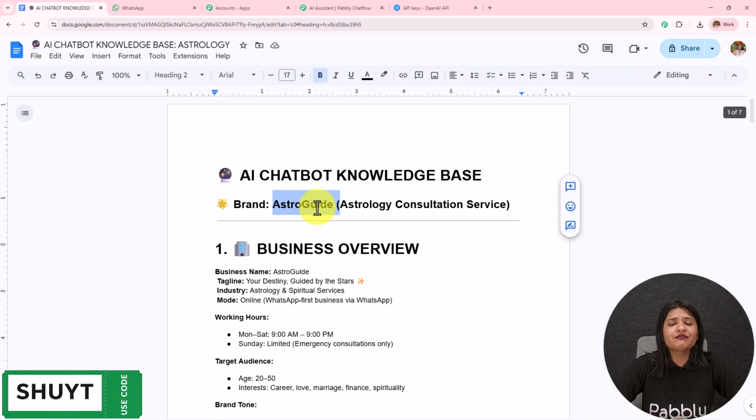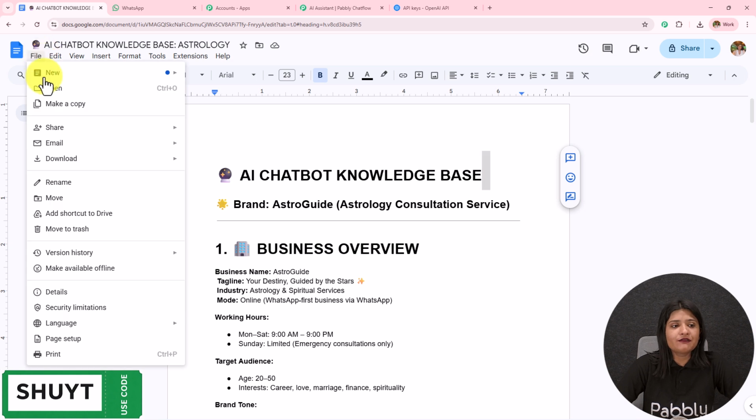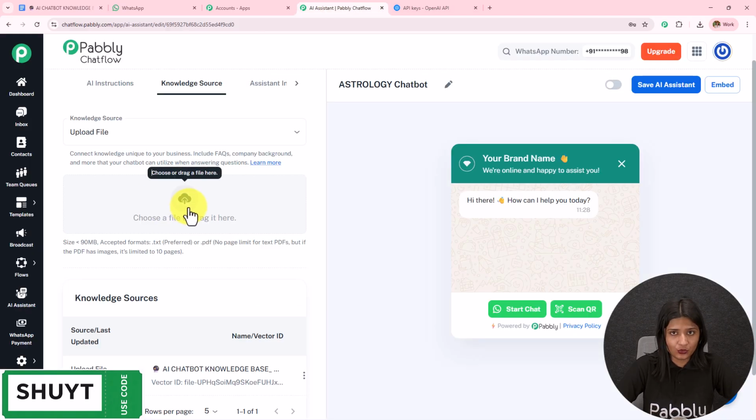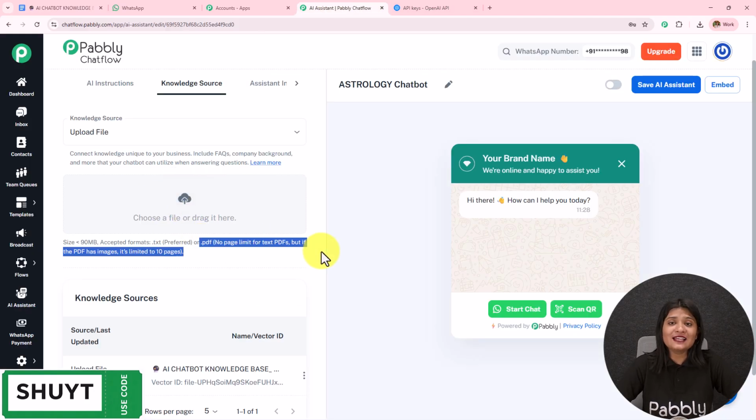So you have to create a very detailed knowledge base, and here you have to provide all the details of your products and services, and then you have to download this in .txt or .pdf format, and after downloading, upload it over here. If your PDF has images, the limit is up to 10 pages only.